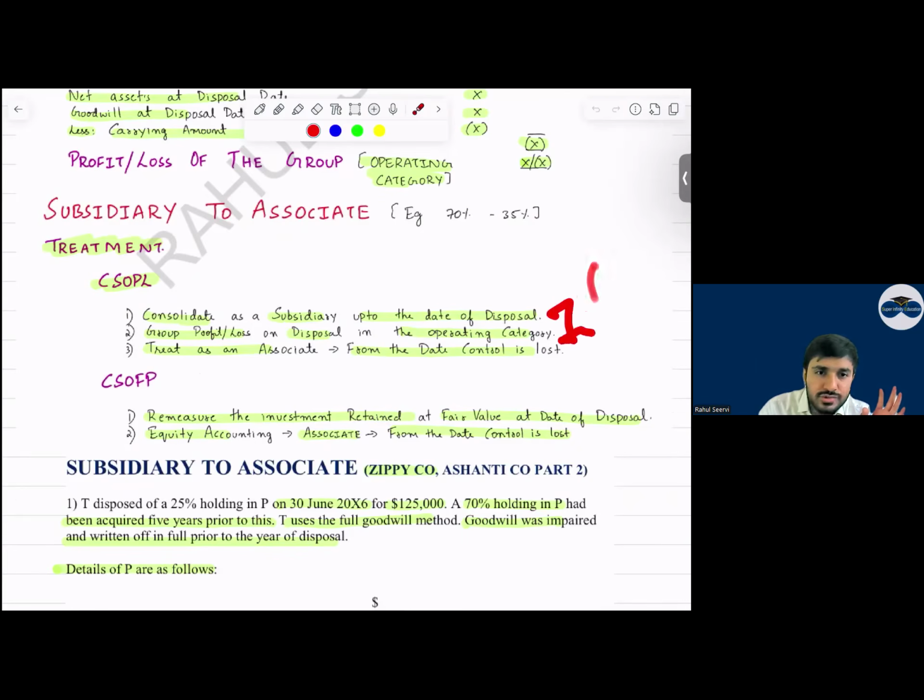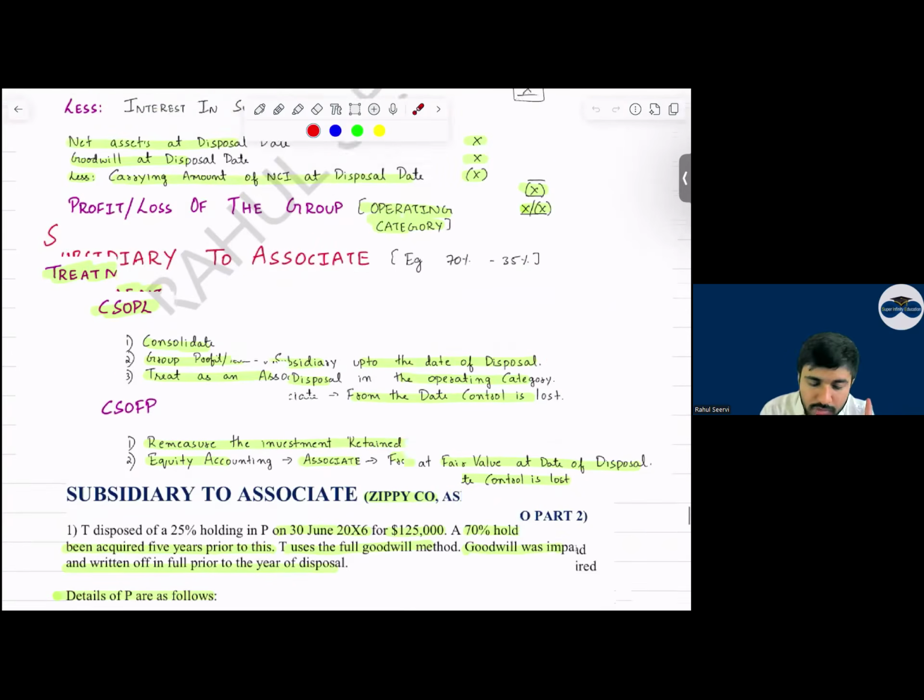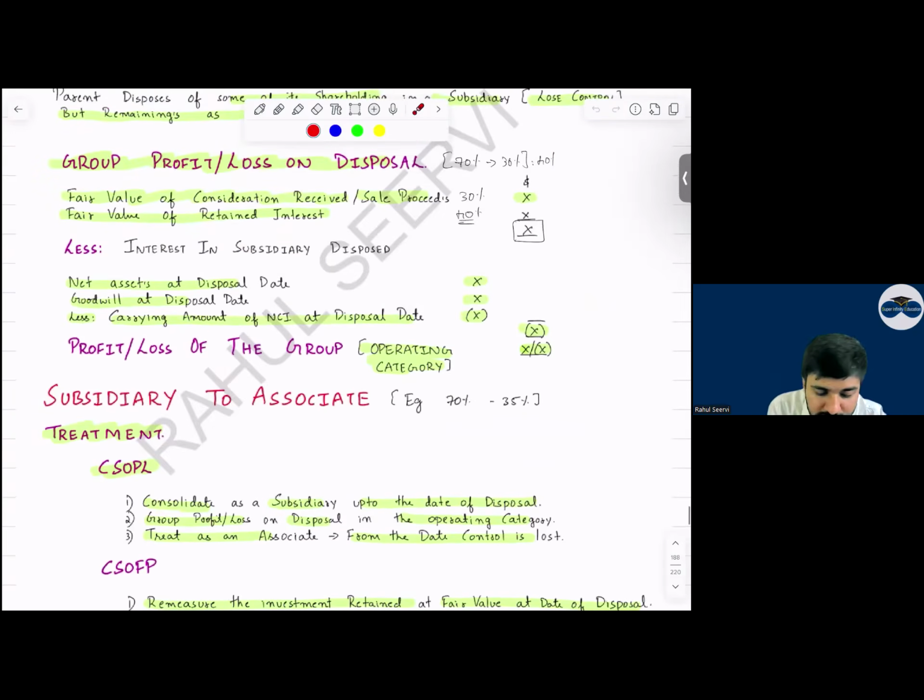Cost of investment in associate. Now, when you calculate investment in associate, what should we do, bete? When you calculate investment in associate, this fair value you have to consider. Yes or no? When you want to calculate the investment in associate, can I say this 40% value only will be your cost of investment? Yes or no, everyone? This fair value of the right retained or the remaining interest will only be the cost of investment or not for the associate calculation.